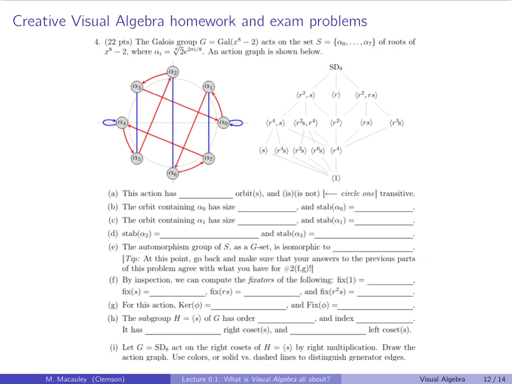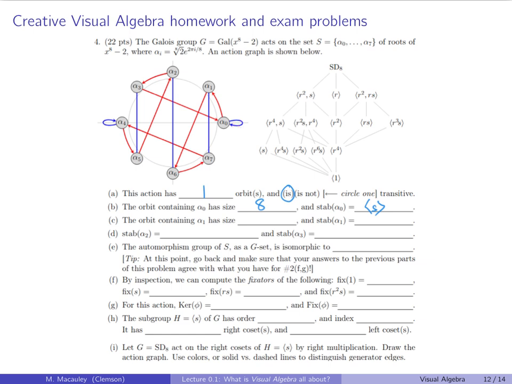It acts on the set of 8 roots, which are shown right here. So this action has one orbit, a connected component. That's what an orbit is. And it is transitive, which means it's all connected. The orbit containing alpha naught has size 8. Again, do they know what this is? And the stabilizer is generated by s because it has order 2: orbit-stabilizer says the group has order 16, the orbit has size 8, and there's your stabilizer.